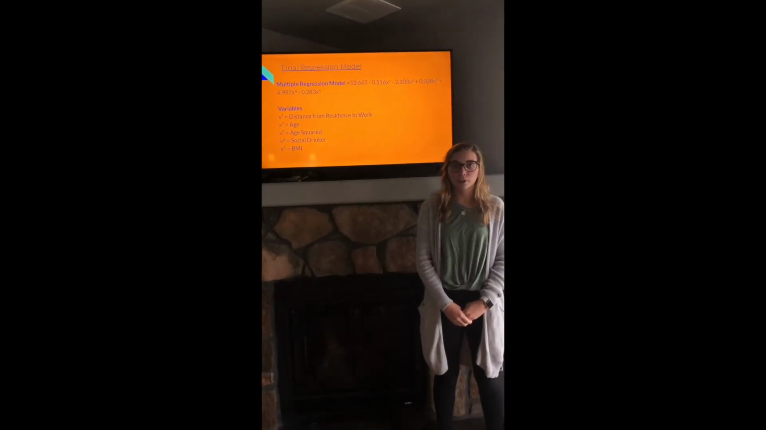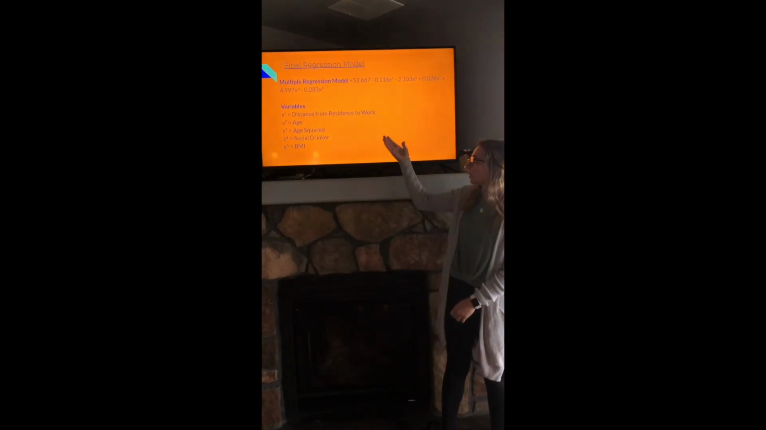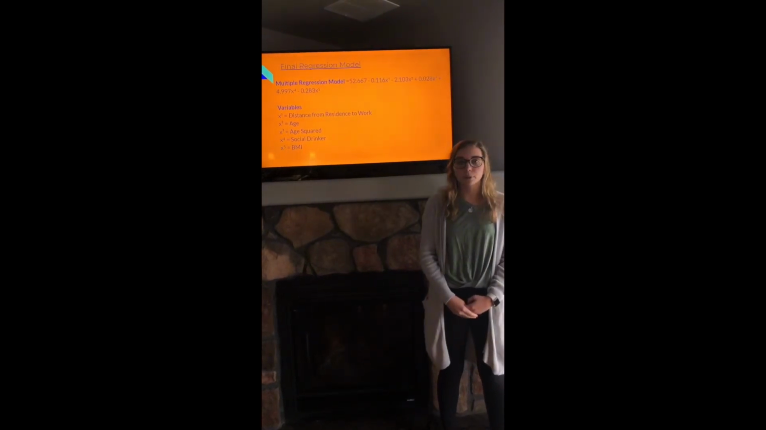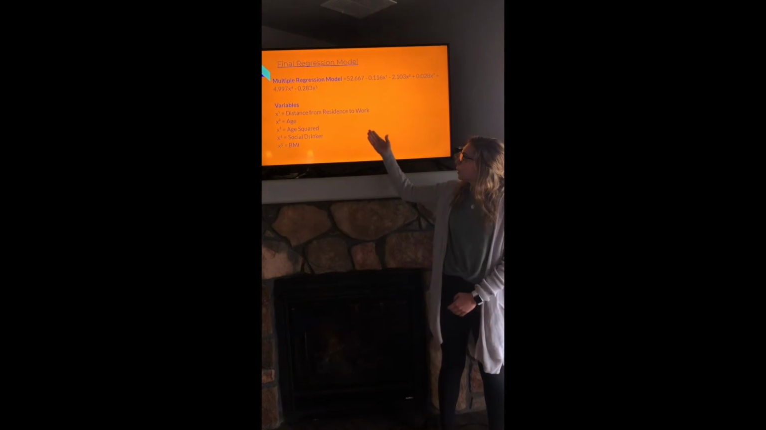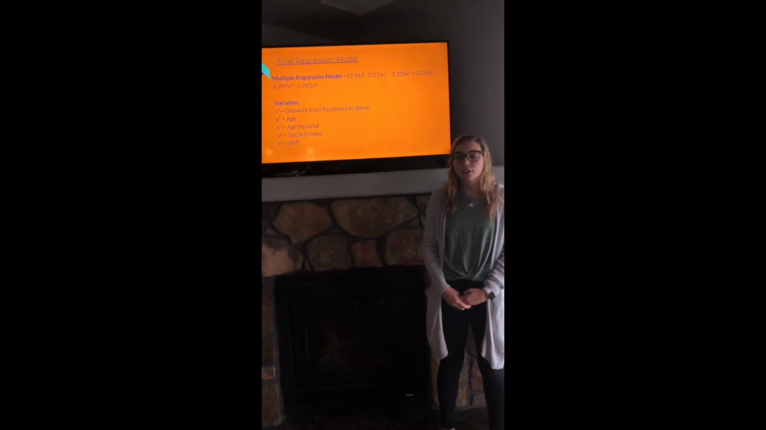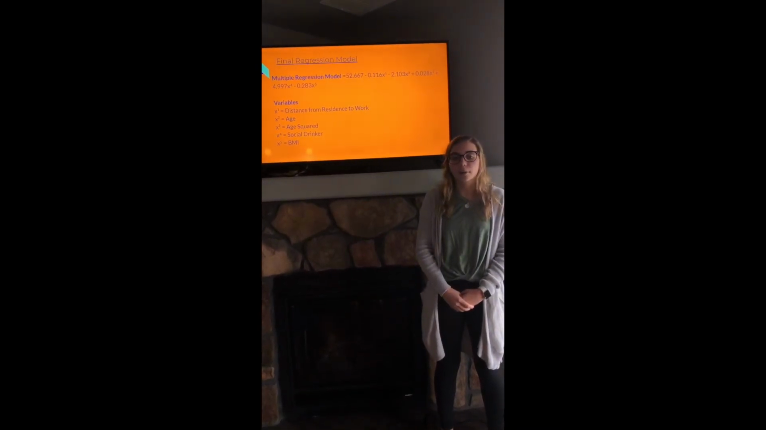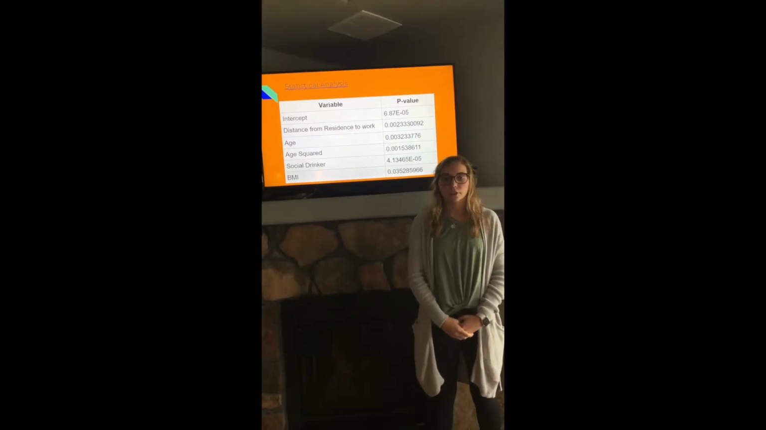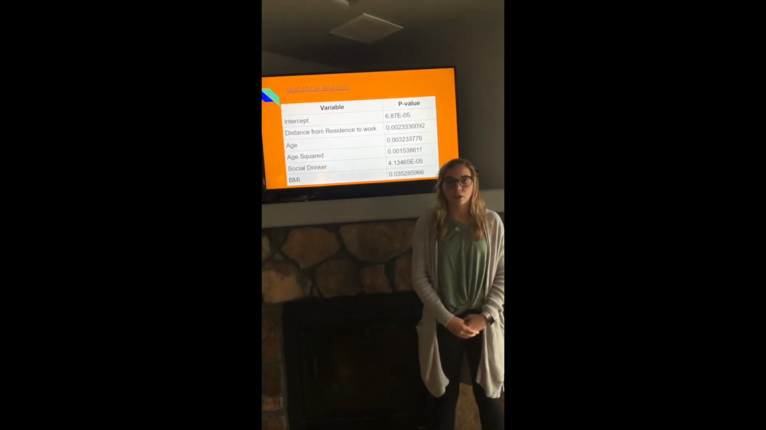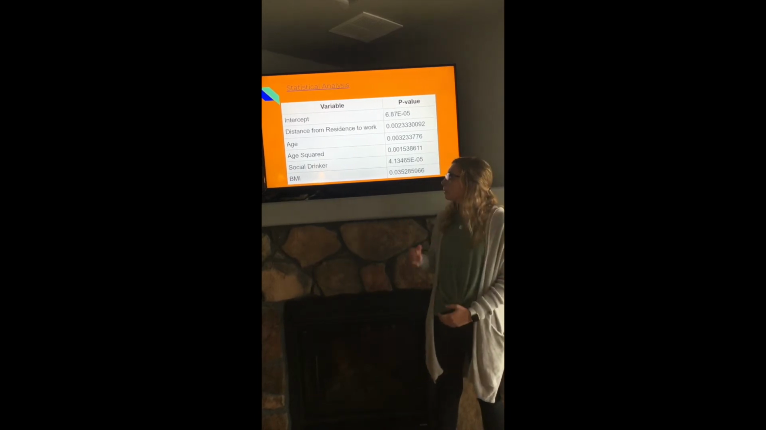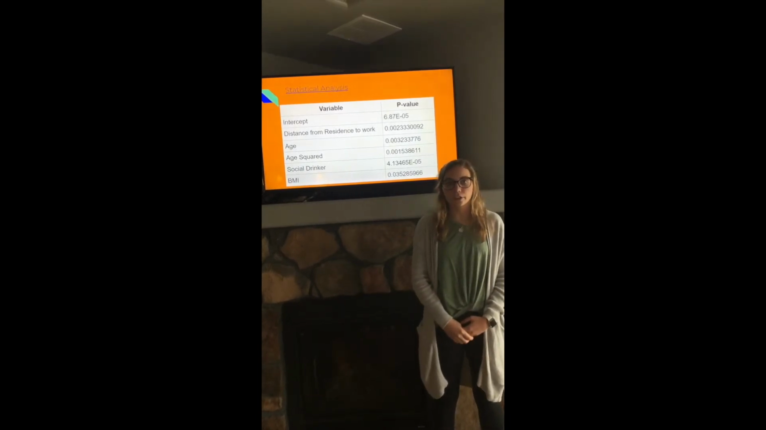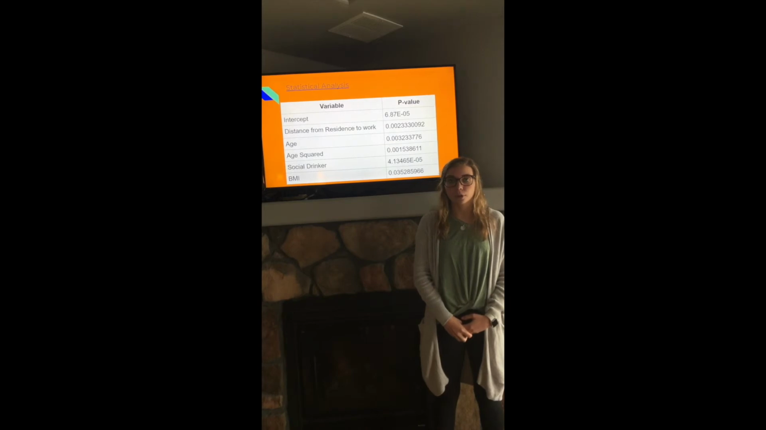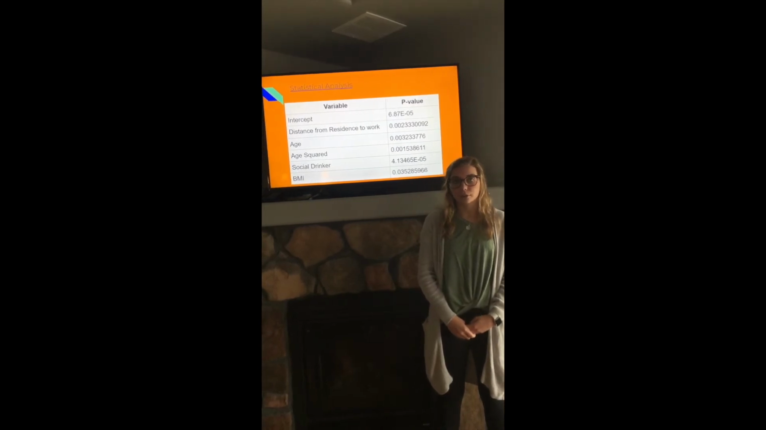After we ran our multiple linear regression model, this was the equation we had come to. The independent variables for them are in this order: distance from residence to work, age squared, social drinker, and BMI. Our statistical analysis concluded that all of the p-values for these respective independent variables were lower than our significance level of 0.1. Therefore, we included all of these in our final regression model.